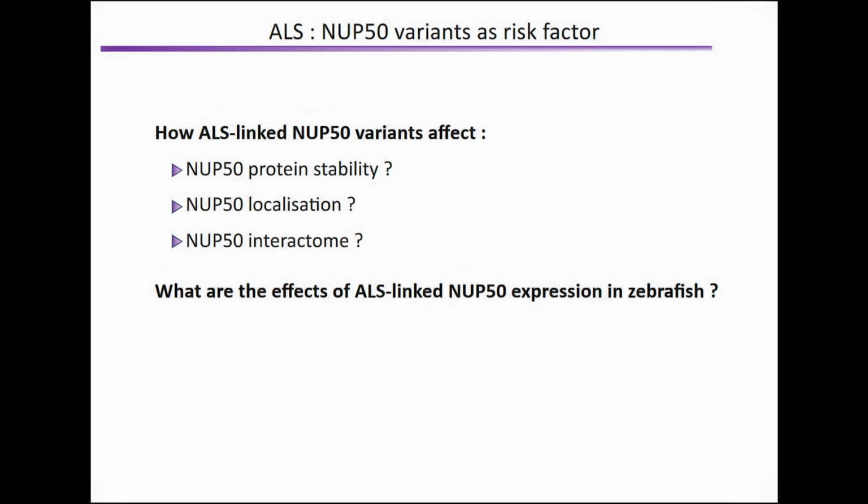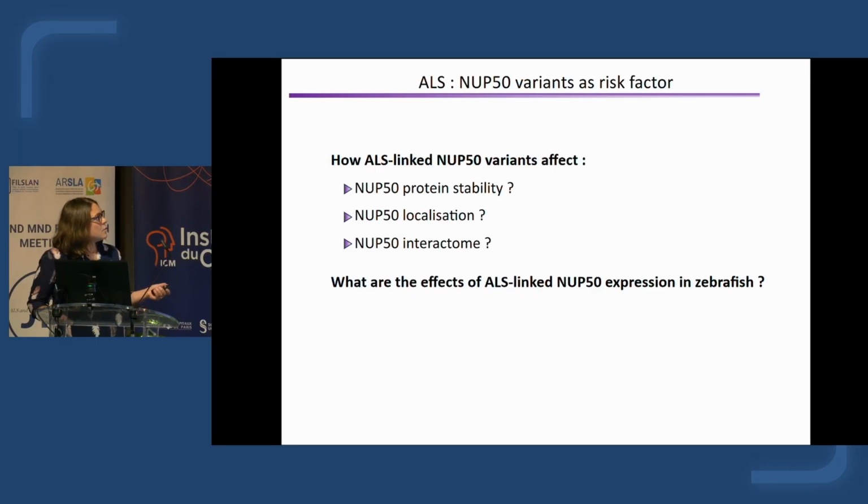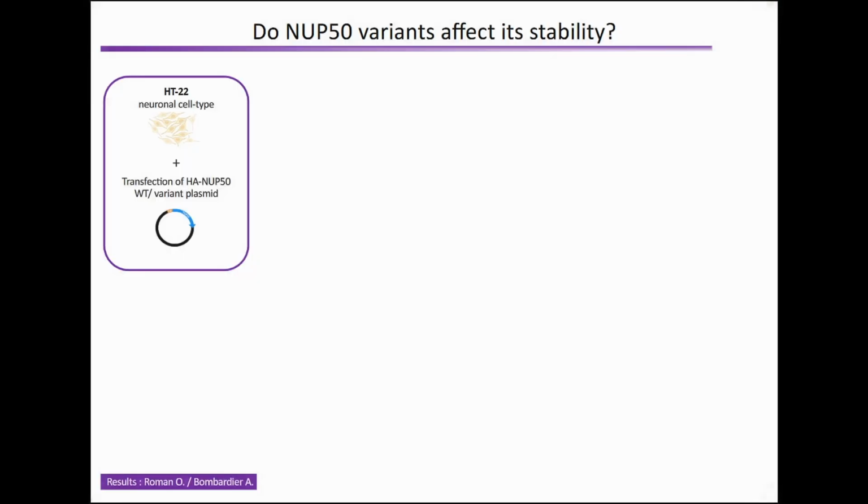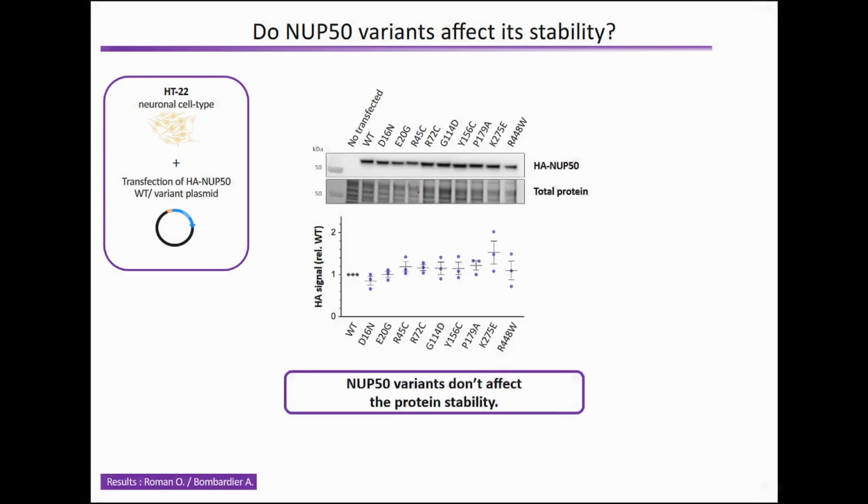So the purpose of this project is to analyze how NUP50 variants increase the risk to develop ALS. For that, we study the stability of the protein, its localization, and its interactome. We also tested these variants in zebrafish. To study the localization of the protein, we generated different plasmids with the wild type and the variant forms, tagged with an HA tag, and we overexpress them in a neuronal cell type. By Western blot analysis, we did not observe a difference in the stability of the different variants.